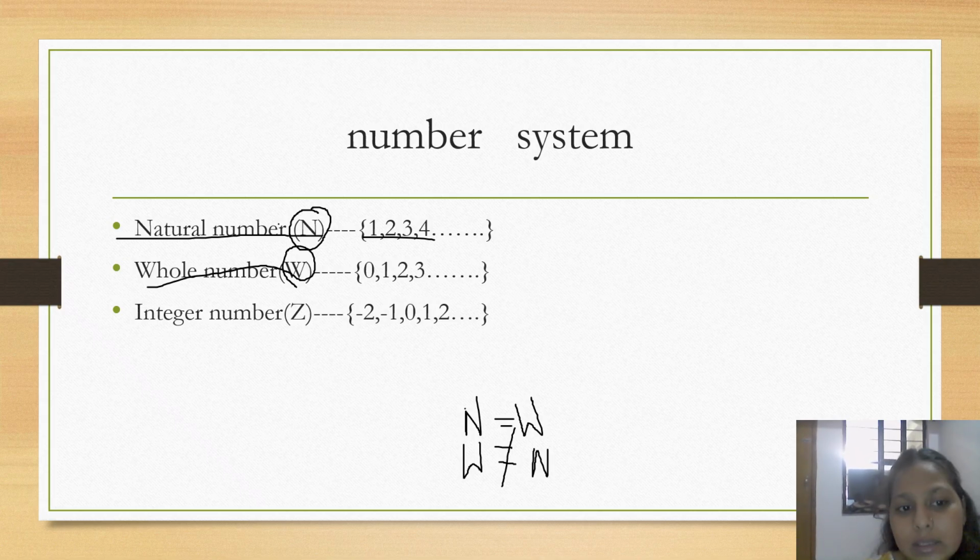Then come integers. Integers are denoted with Z. Very simple.